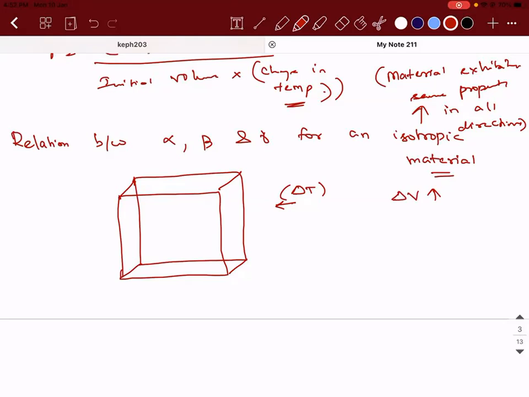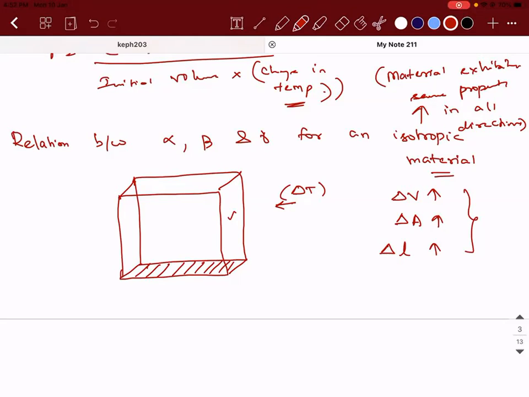When I say volume, there should be an increase in area as well. For example, if I take the base area and multiply it with the height, that is going to give me the volume. So base area should also increase. If base area is increasing, length should also increase. Am I clear with these three terminologies?